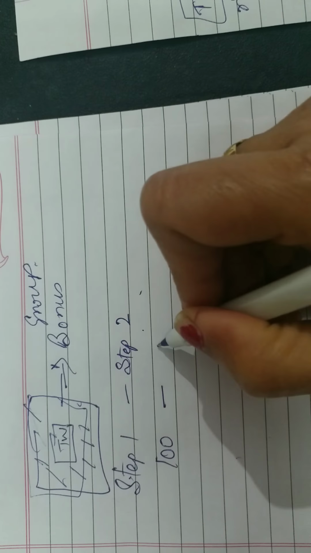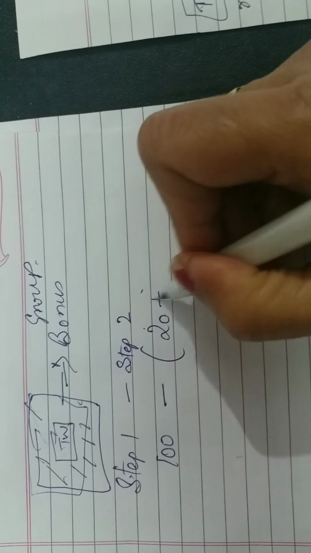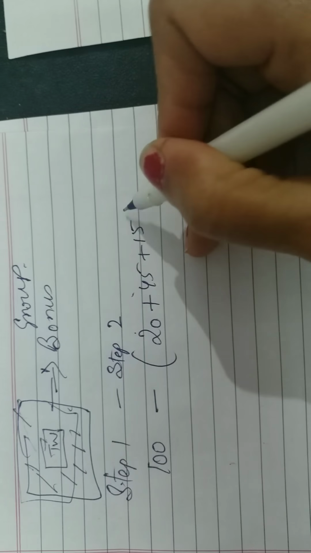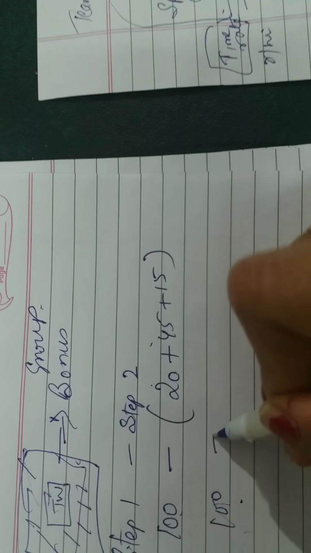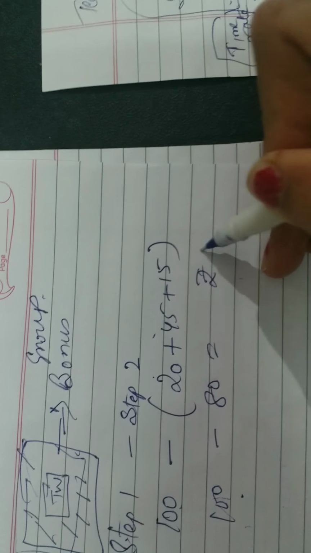So what I have to do? I have to do step 1 minus step 2. So step 1 minus step 2. The answer in step 1 was 100, and in step 2 the total was 20 plus 45 plus 15. So we subtract that out of 180 and I get rupees 20 as the group bonus.